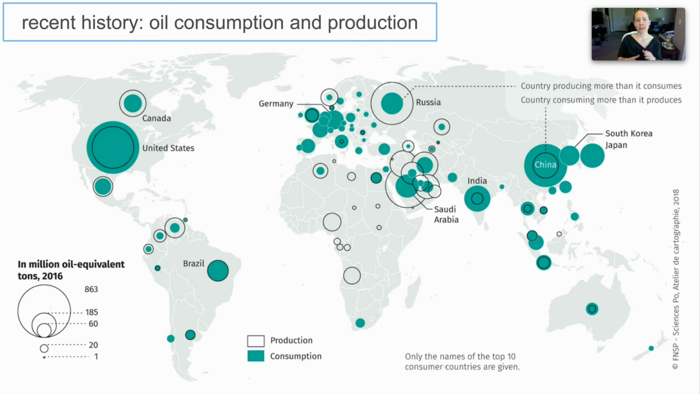And then the United States, notice how the circles are really close to each other. So this is recent history. And the United States has the biggest circle because it consumes the most energy for this particular date, which was 2016.